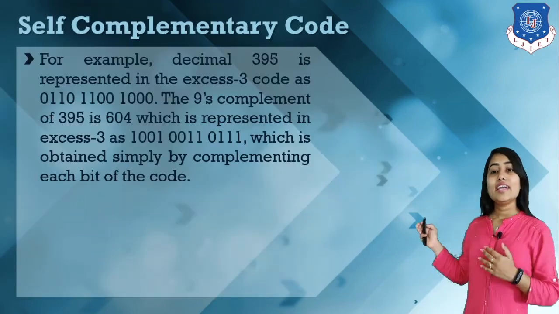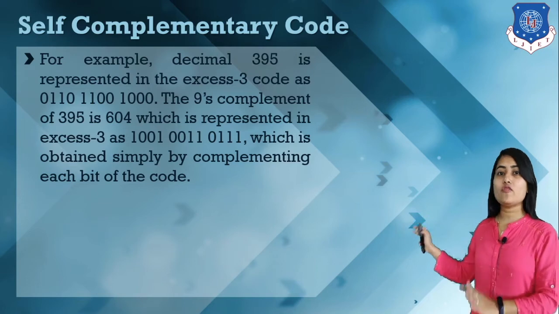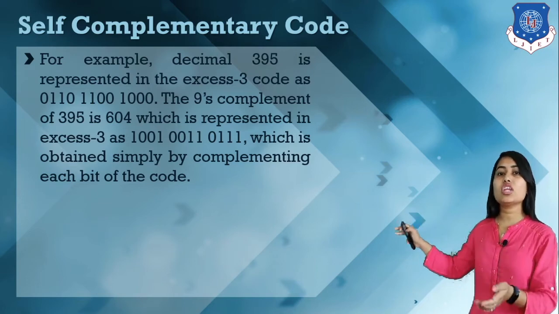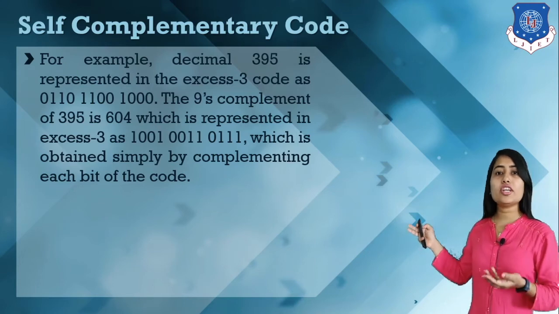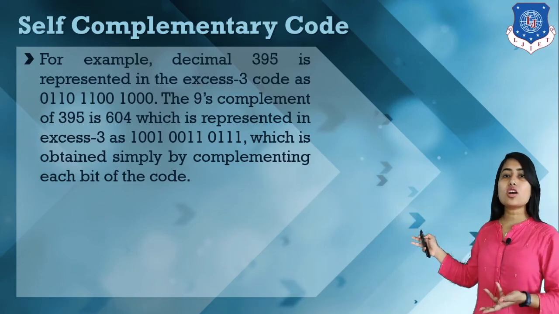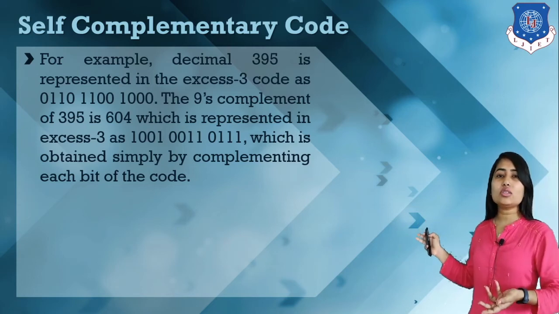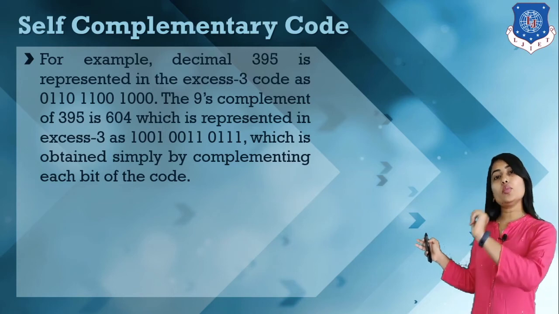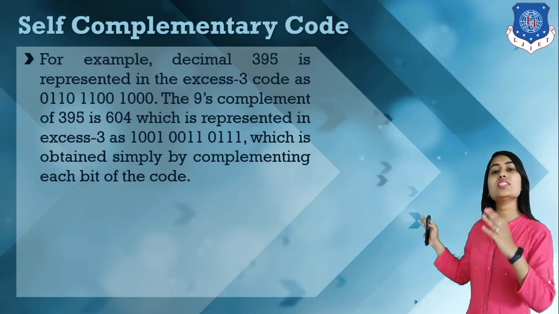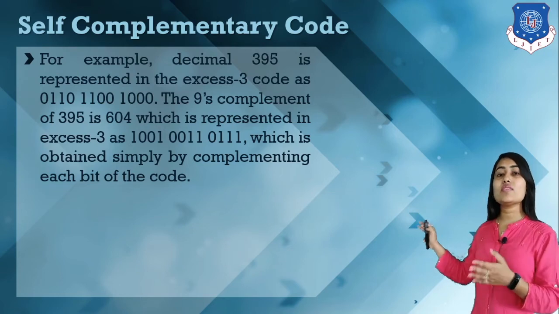Here we have an example. Consider the decimal number 395. The nines complement of 395 is 604. How can we calculate the nines complement? By subtracting each and every digit from 9, right? So the nines complement of 395 is 604.